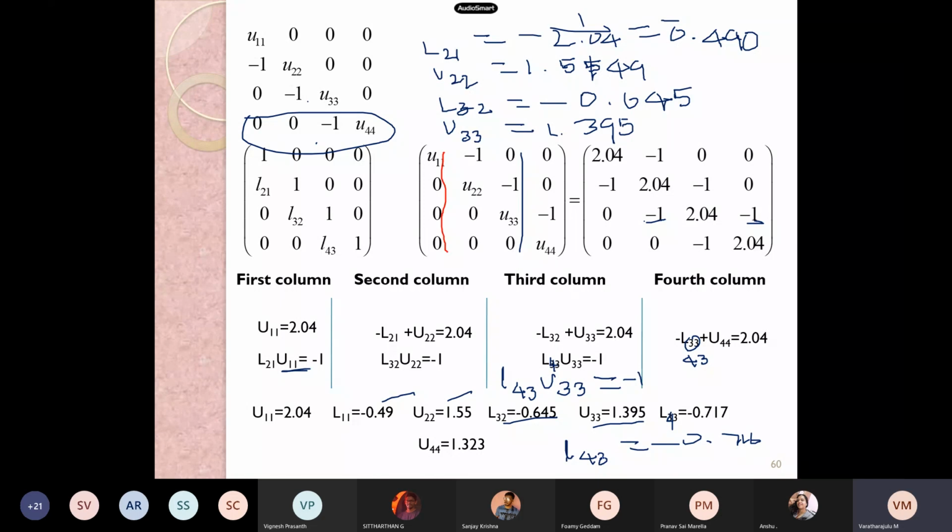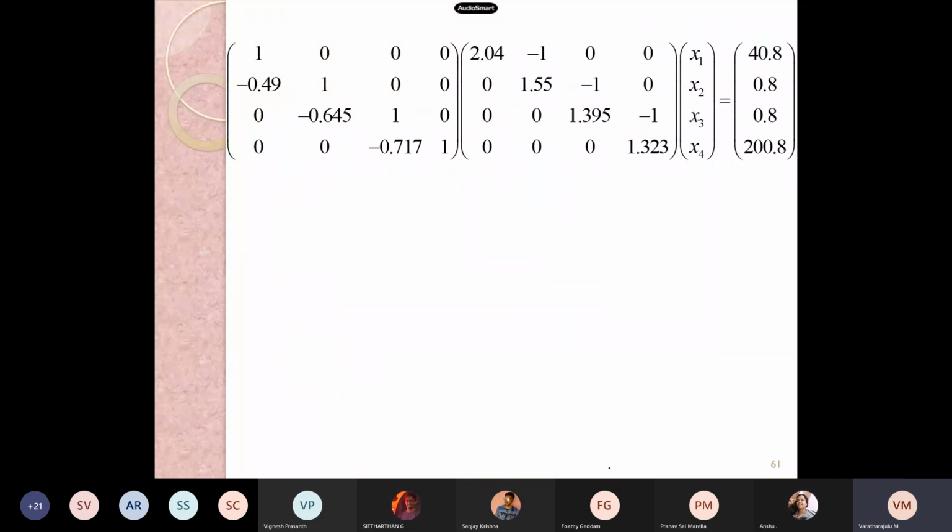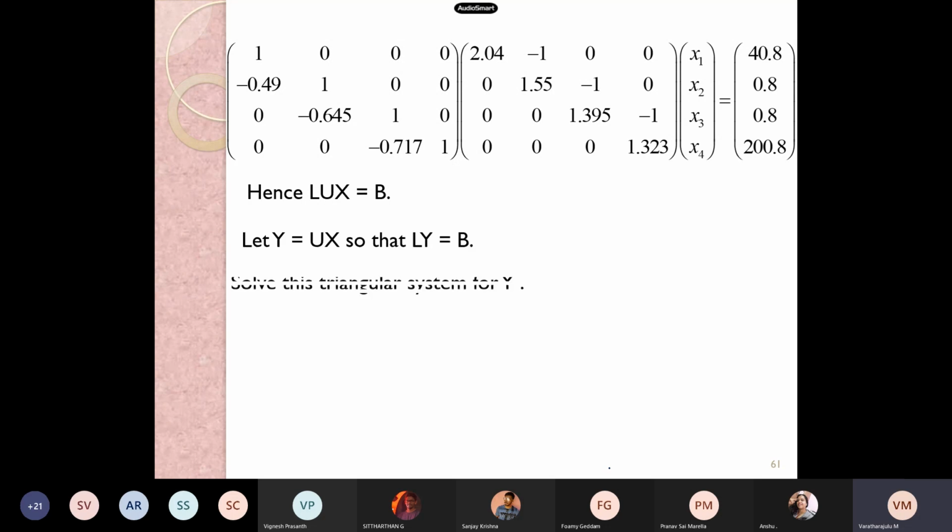0.717. Once we are aware of L43, then by applying the value in this particular equation, we can get the value of U44. You please check whether U44 is 1.323. Yes, sir. Okay. Apply all the values in this equation. Applying will get the results.